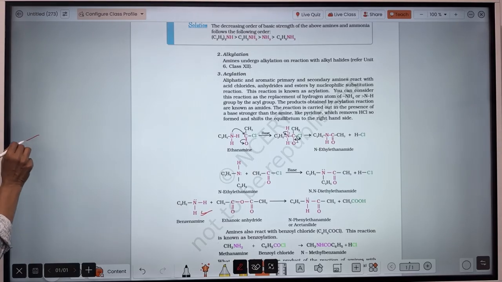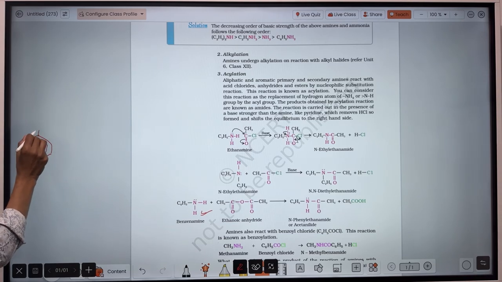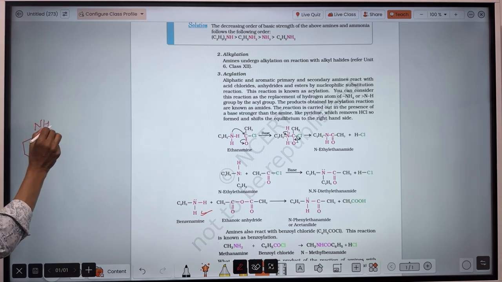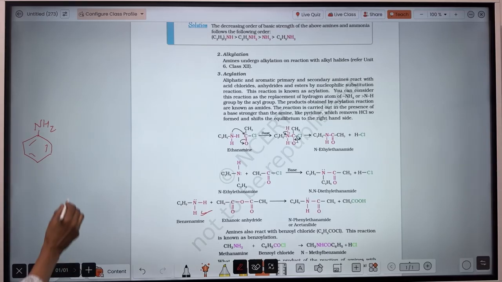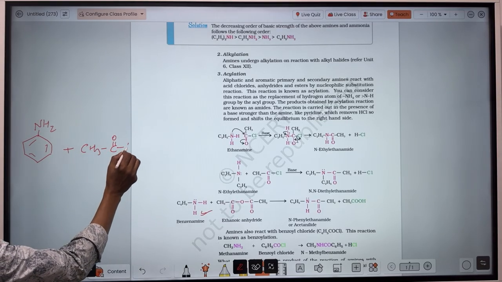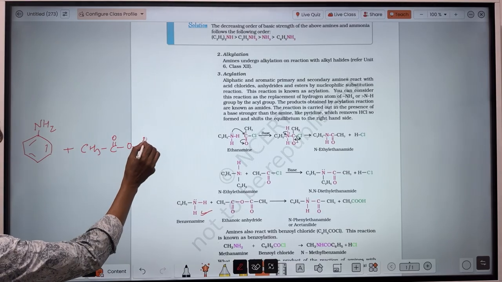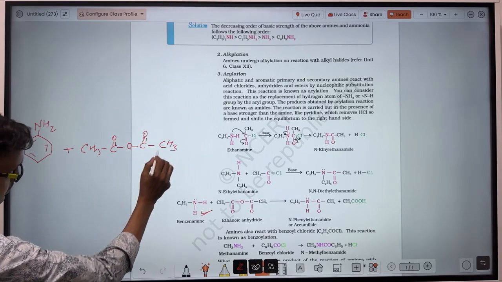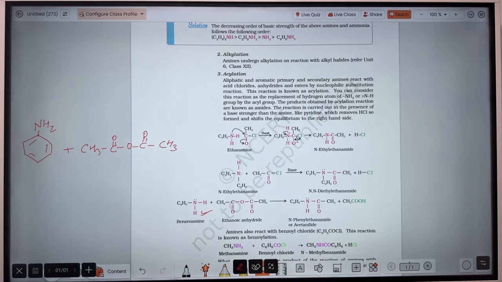So let's draw the structure. Aniline here reacts with acetic anhydride. Same procedure.